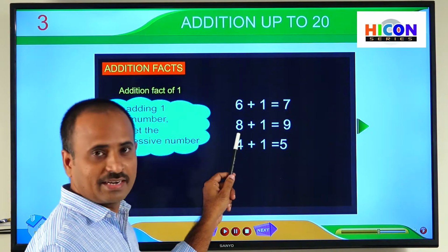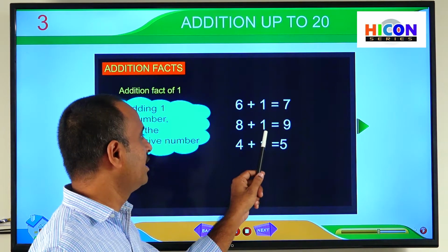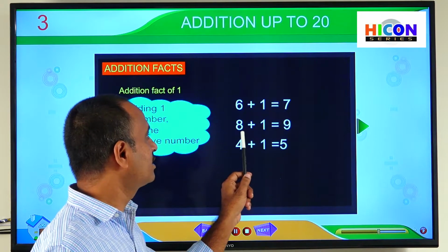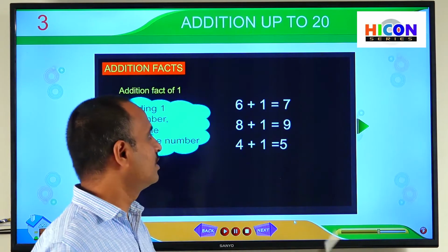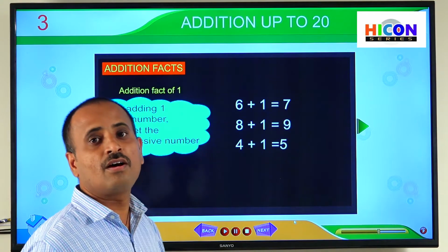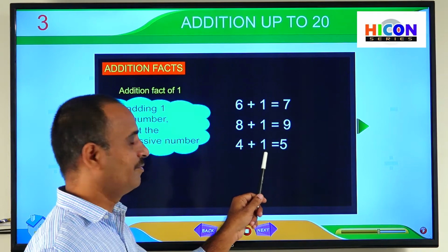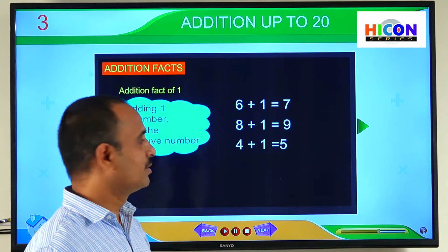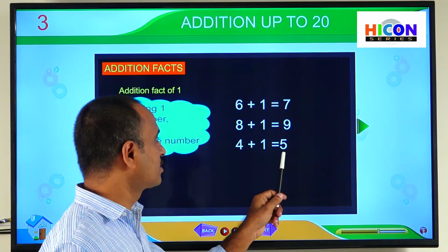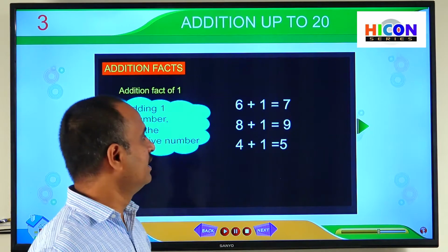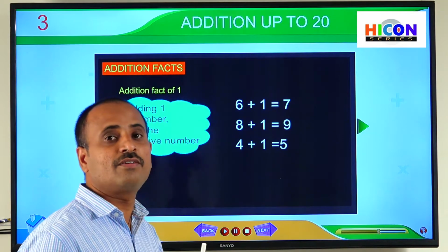The same way, see the second example, 8 plus 1 is equal to 9. Here we added 1 to the 8 and we get the next number for 8, 9. So that's why this 9 is called the successor of 8. The same way, see the third example, 4 plus 1 is equal to 5. So here 5 is the next number for 4. So that's why 5 is called the successor of 4. In this way, if we add 1 to any number, we will get the successor of that number.